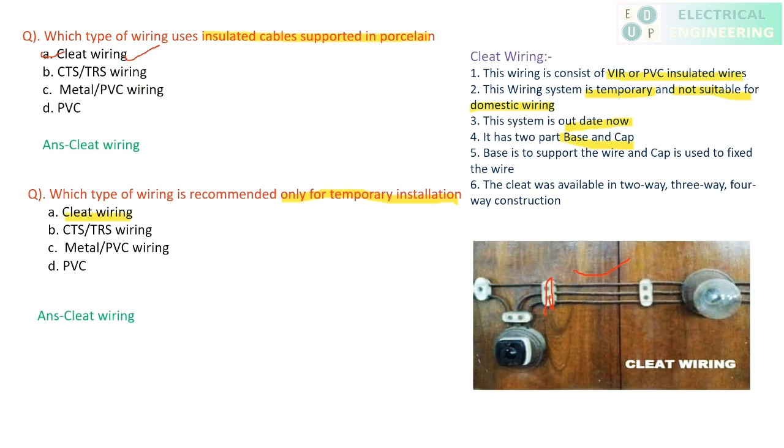It means that to hold all these three wires we need a cap, and these caps are screwed tightly. Clear? So it has two parts, one is base, another is cap. As I told, the base supports the wire and the cap is used to fix the wire. The plate is available in two ways. If it is a single phase system, that is only phase and neutral, then you have a two-way system. Otherwise it is a three-way system or four-way system. Clear?